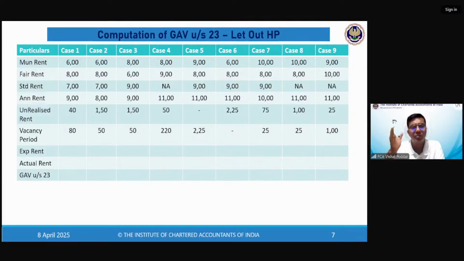So I have made some 9 case scenarios in which you have to find out the GAV. I know everything may not be 100% crystal clear till now. Still, I will give you time. Start finding out the answers for each case scenario. First, find out ER and AR. Then compare both these and find out GAV. Wherever required, find out ARV also. How do you find out ARV? AR plus VR is the ARV. So wherever required, find out ARV also.